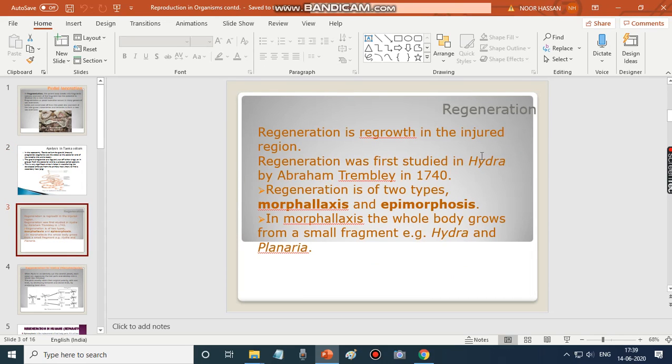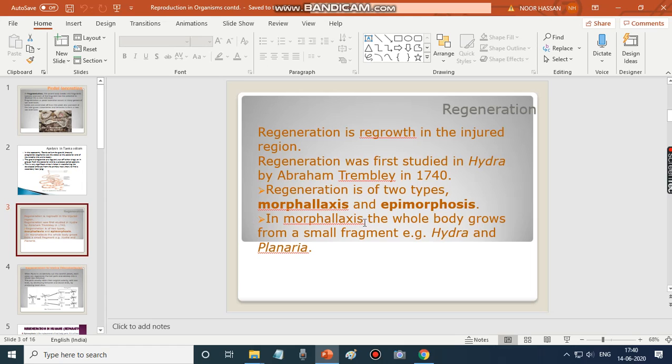This is called regeneration. It refers to regrowth in the injured region. Re means again, generation means formation. It was first studied in Hydra by Abraham Trembley in 1740. Regeneration is of two types, morphallaxis and epimorphosis.